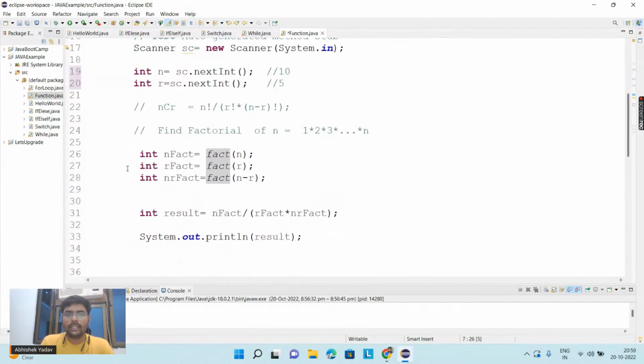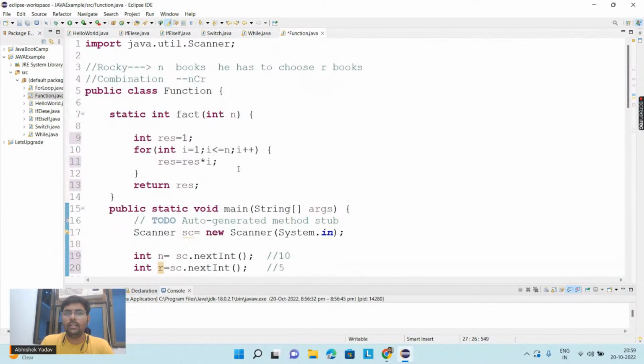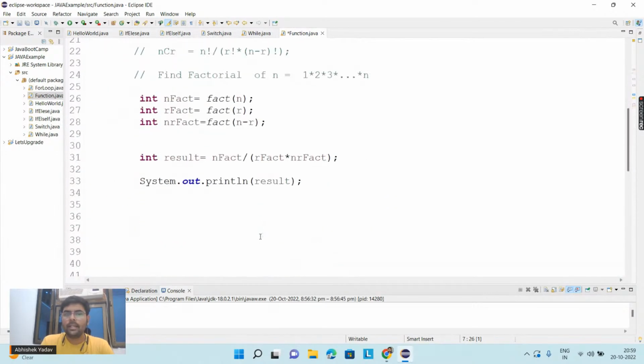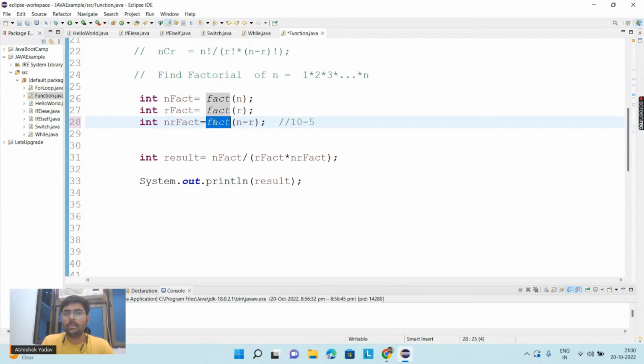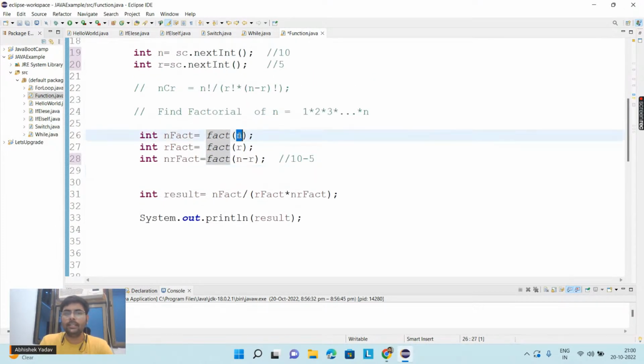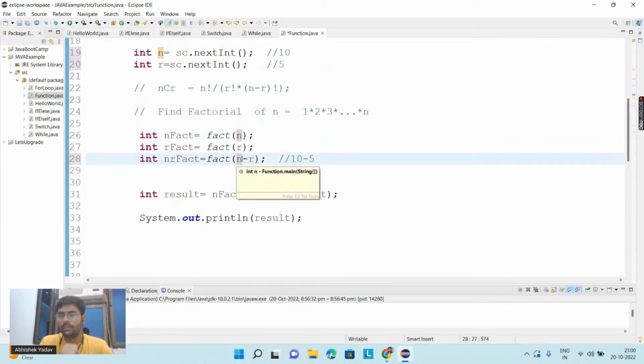Okay, for the second time, at line number 27, you are saying factorial of r, and what is the value of r? 5. So this data 5 will be stored inside this n. Okay, after that you are saying n minus r, that is 10 minus 5. What is 10 minus 5? Again 5. So this time the factorial function will be called and the data passed will be 5 again. Yeah, the value of n changes automatically for n and n minus r. Yeah, correct. It will change accordingly because here you are passing the data, right? At line number 26, line number 27, and line number 28, you are passing the data, right, everyone?